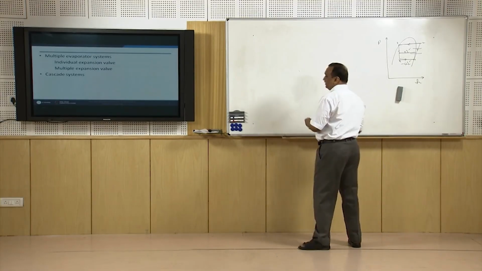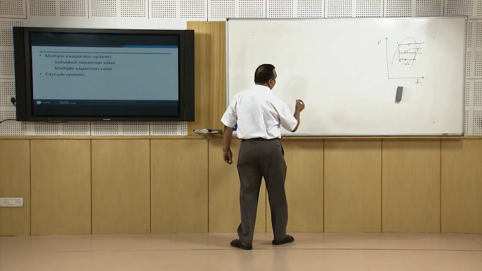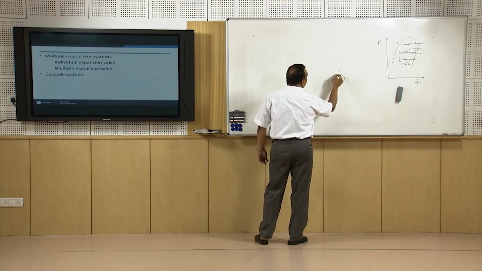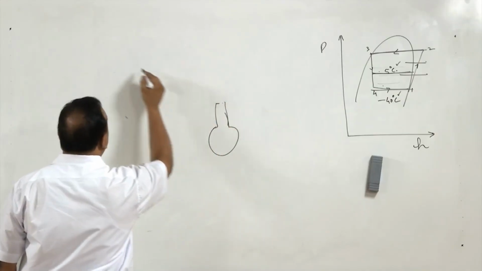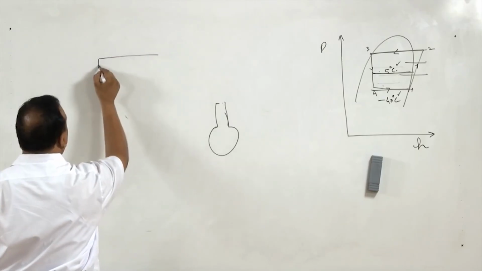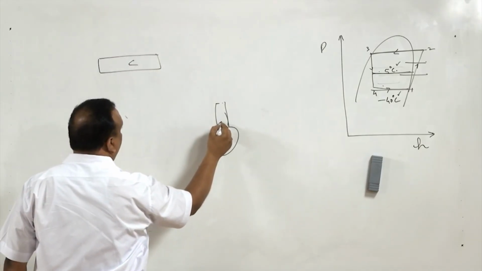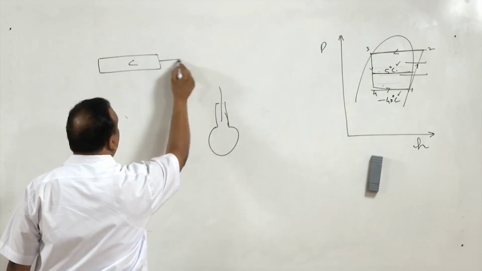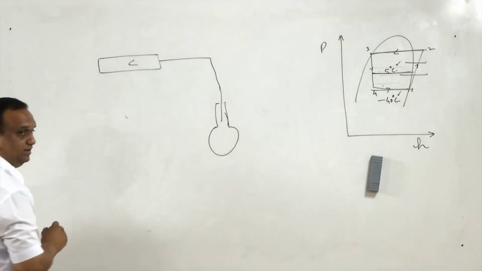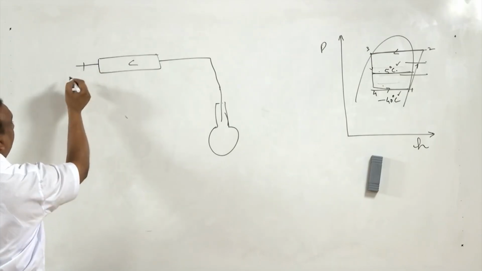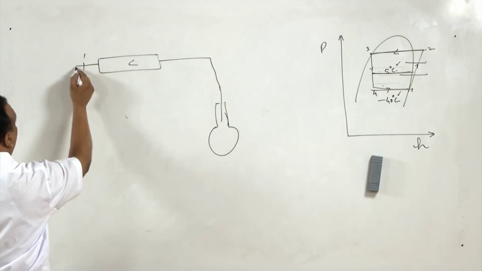Now, in this type of arrangement, there is one compressor. Earlier there used to be one evaporator. Now there is one compressor and one condenser. The vapor going from the compressor is getting condensed in the condenser. Now let us come to the evaporation side. Let us start from here, 1.